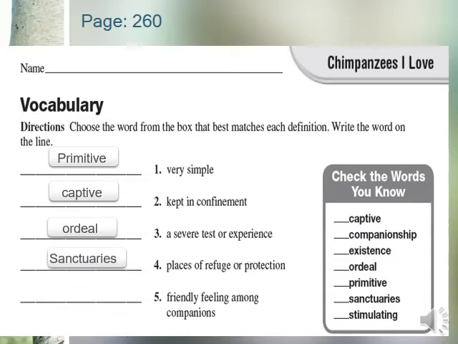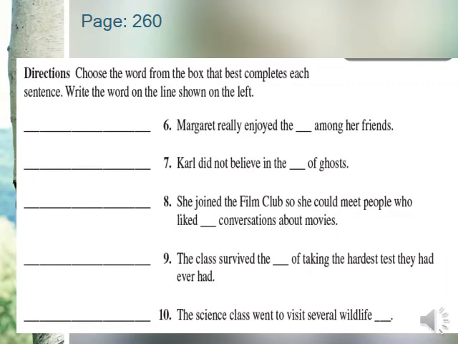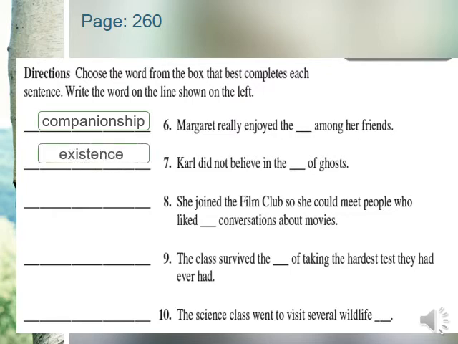Number 5, friendly feeling among companions. Companions feel the companionship. Margaret really enjoyed the what among her friends. So among the friends, she must have enjoyed the companionship. Number 7, Carl did not believe in the what of ghosts, in the existence of ghosts. He doesn't believe that they exist.